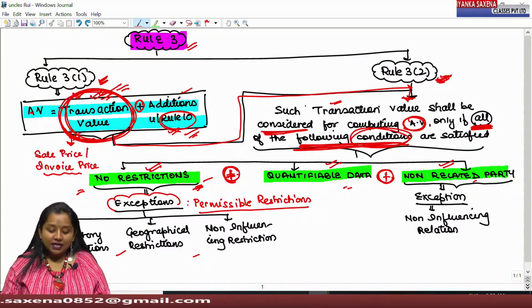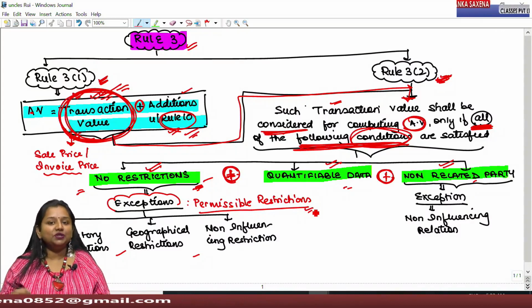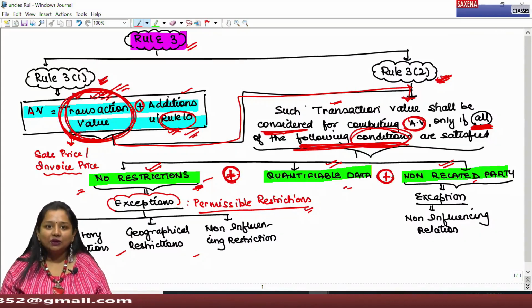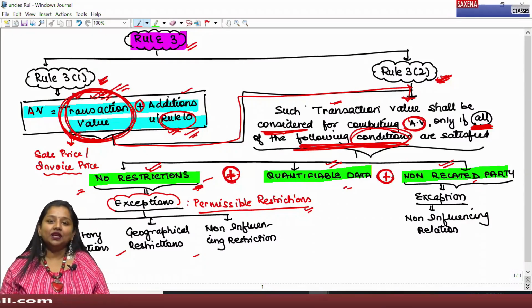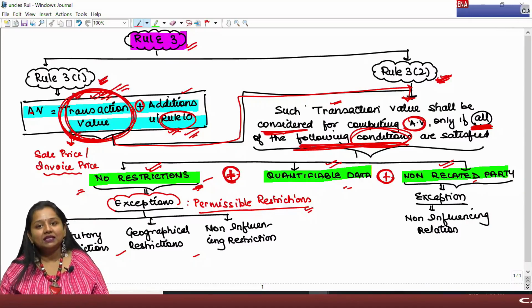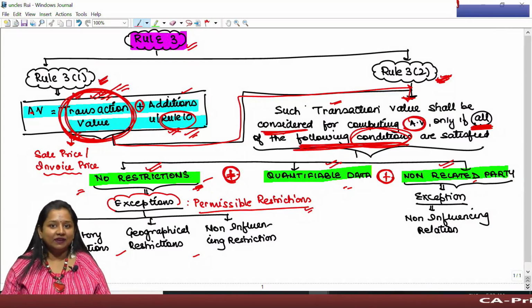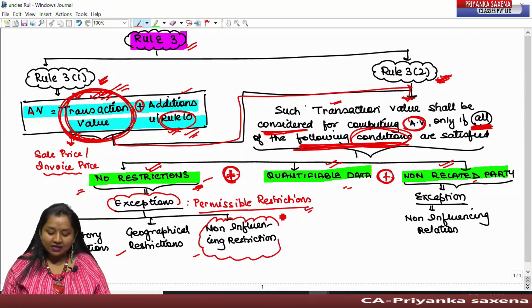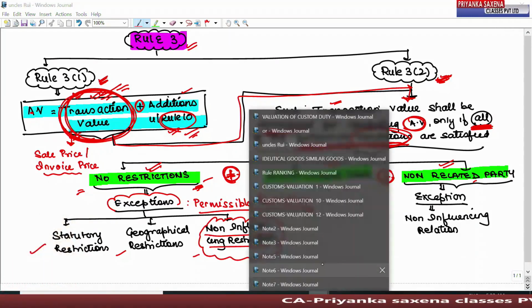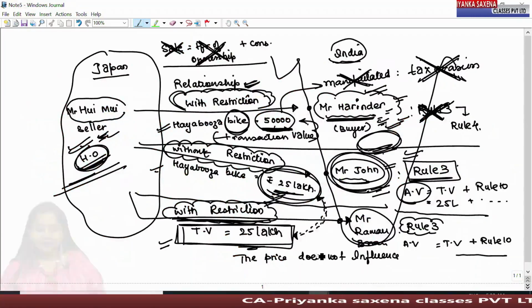However, in case of permissible restrictions, we presume that the price has not been manipulated, due to which even after such restriction, the price declared in the invoice as transaction value can be considered for determining assessable value under Rule 3. The first exception to this, let's consider it as the last exception, is non-influencing restriction. This is the same restriction which we did in the example.